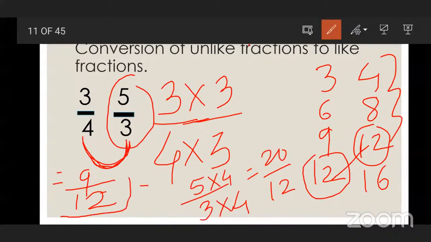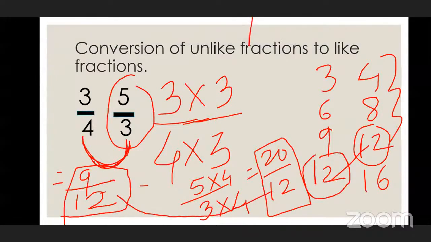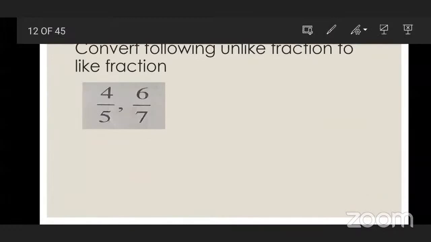Now can you compare both fractions after making the denominators equal? What type of fractions are these, like or unlike? Like, because their denominators are the same. Now convert the following unlike fraction into a like fraction. Again we have one more example. Can anybody convert this into a like fraction?